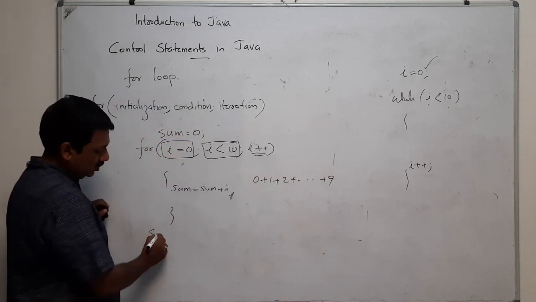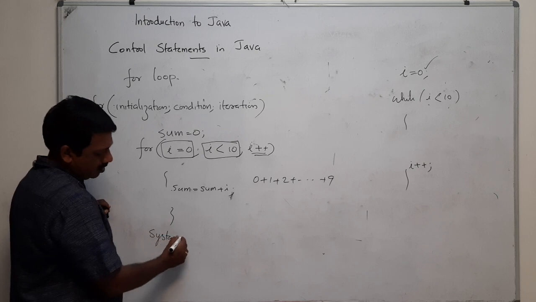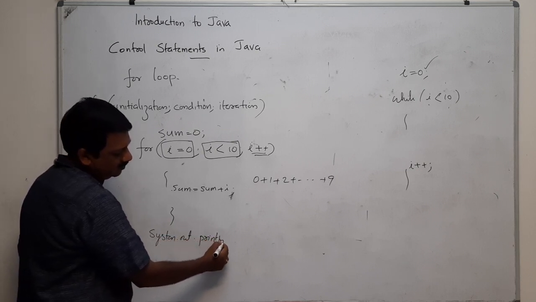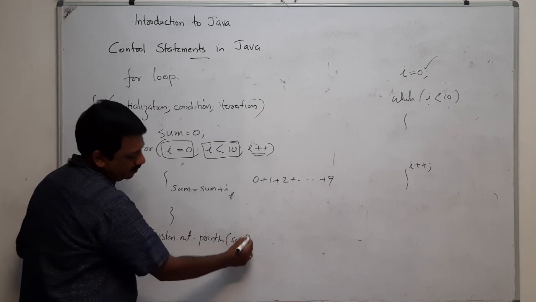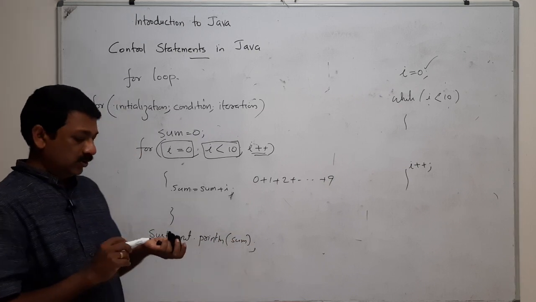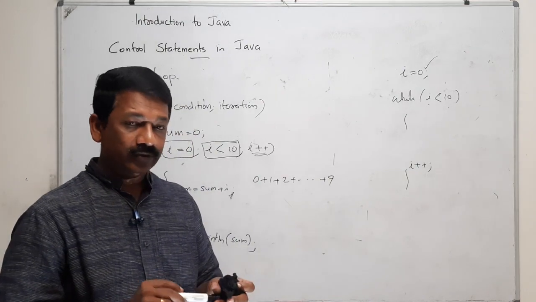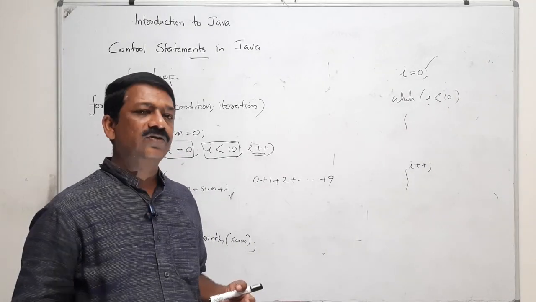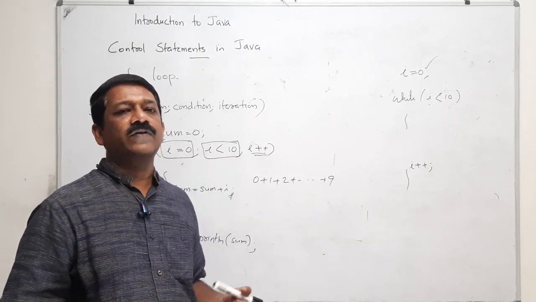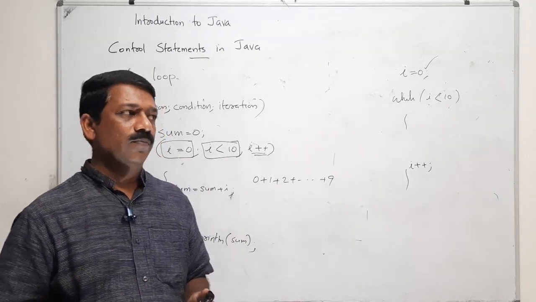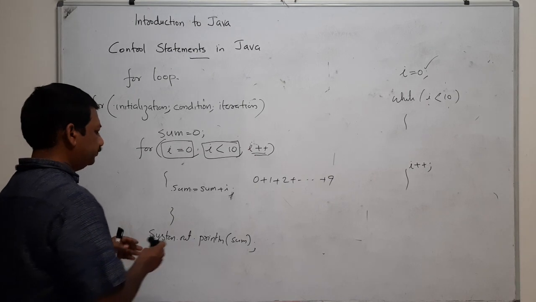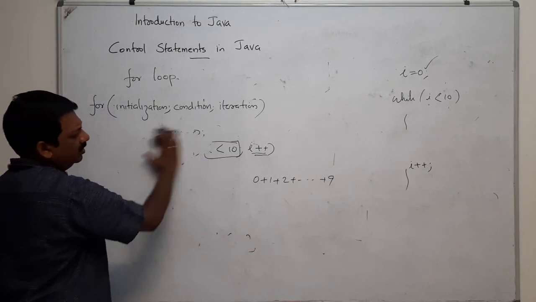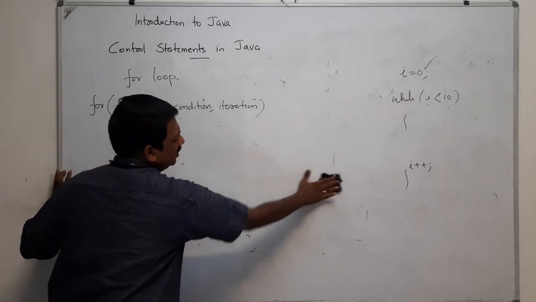If you use System.out.println, you can print the value of sum. Okay, so that's all about the for loop. That means if you want to execute a sequence of statements a predefined number of times, you can go for a for loop. Now, after this, we have to study jump statements.